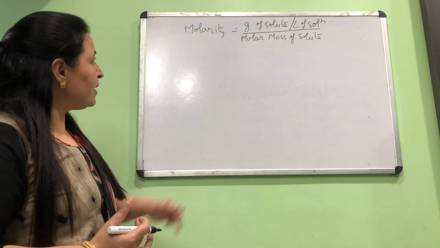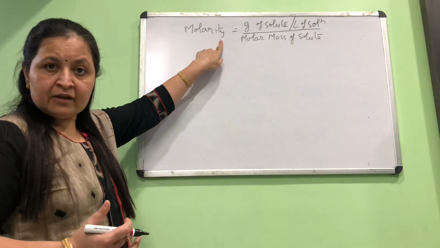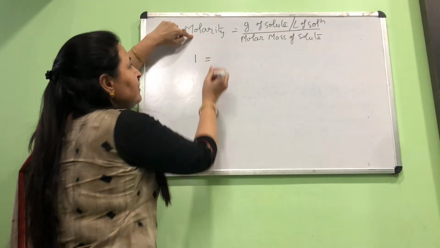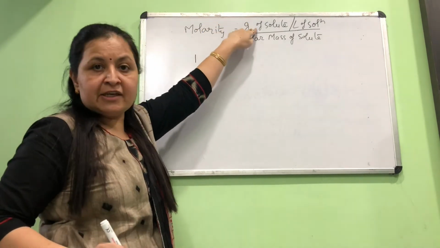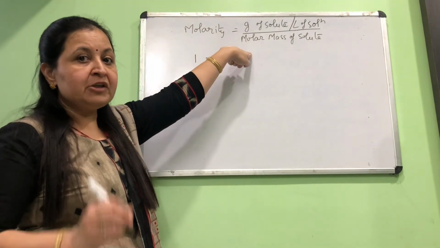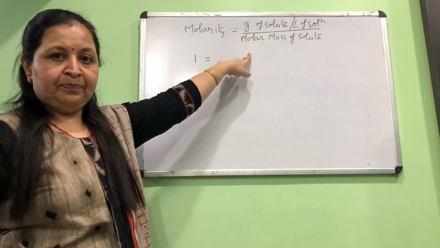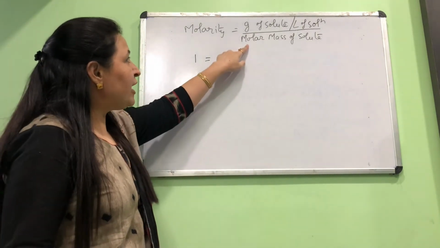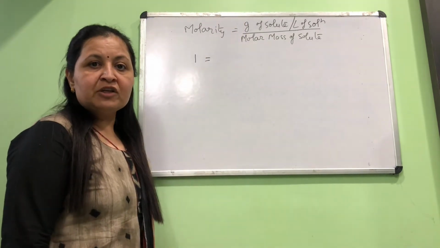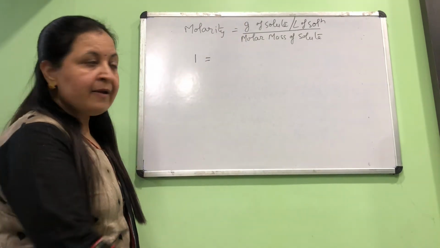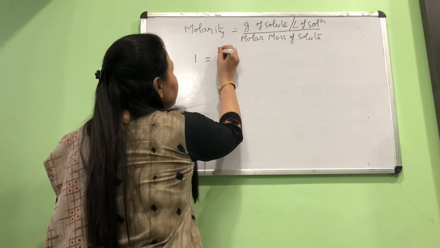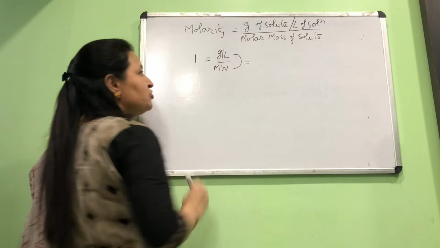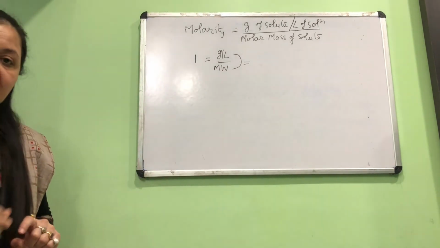Now you remember, if this is molarity and I want this molarity to be 1, then these two quantities in the numerator and in the denominator should be exactly the same. So if molarity has to be 1, then molar mass should be equal to grams of solute taken in a liter of solution. Okay, so for molarity to be 1, gram per liter and molecular weight, these two quantities should be equal. They should be the same.